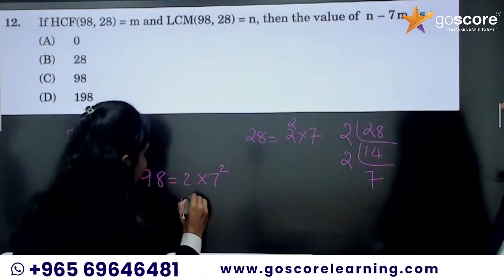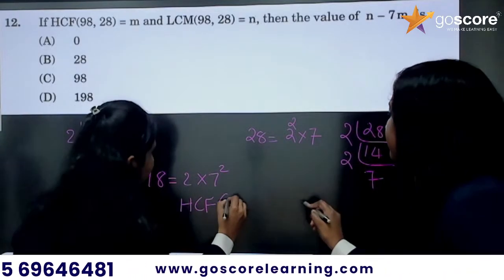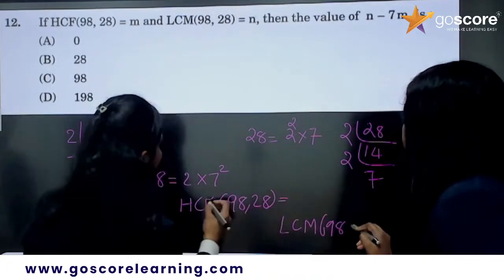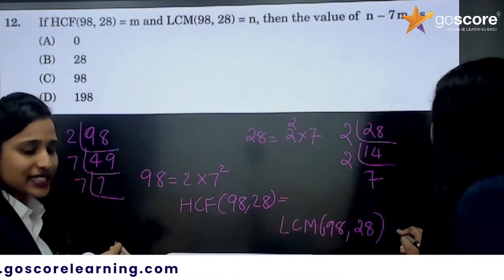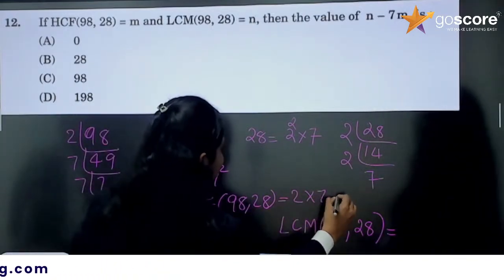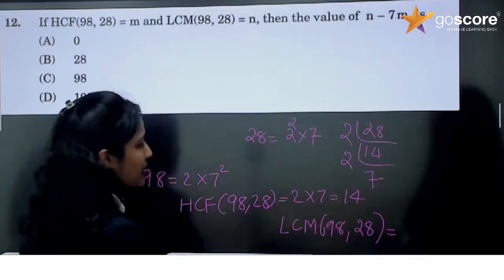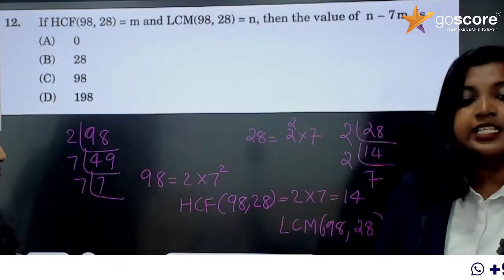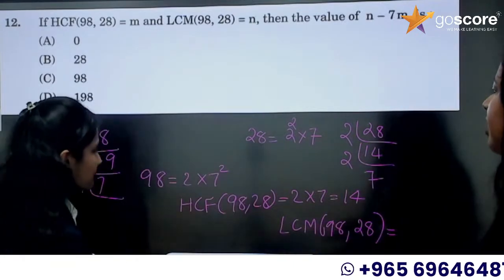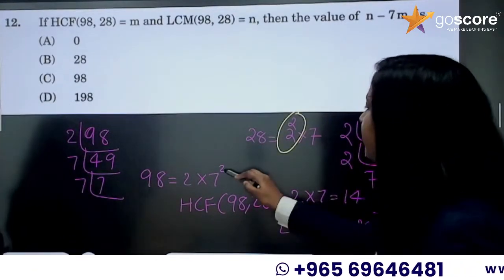Now what is HCF? HCF of 98 and 28 is equal to, we take the common factors with the least power, so 2 into 7, that is 14. And how do you find the LCM? You take all the factors with the highest power. So you take 2 square and 7 square.